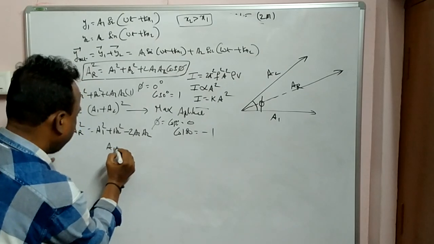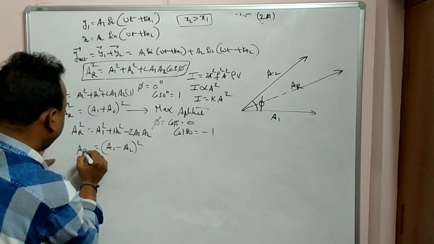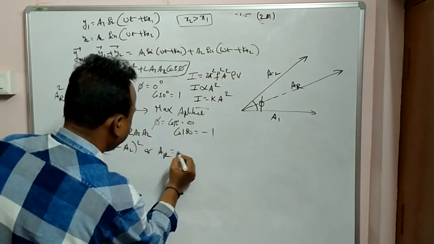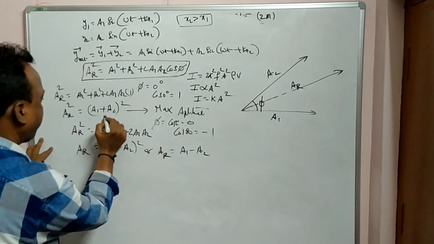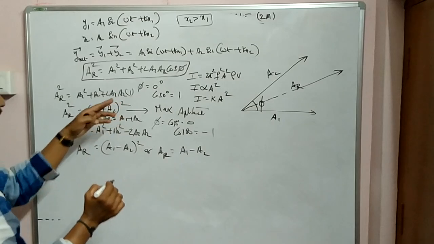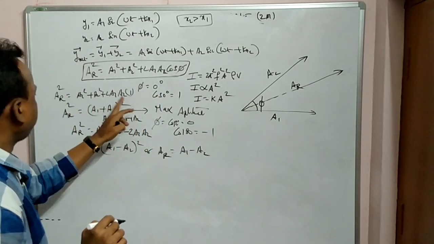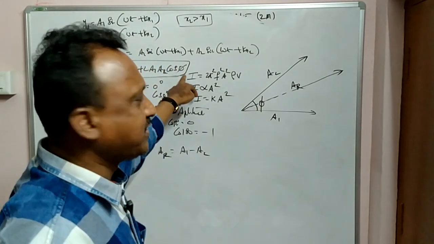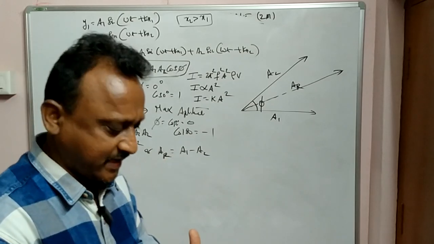Therefore (a1 minus a2) whole square is equal to a resultant square, or a resultant is equal to a1 minus a2. The same way, a resultant for maximum is a1 plus a2, because we can take the square root and the square cancels. So for maximum amplitude, phi should be 0, giving a1 plus a2. For minimum, a1 minus a2.